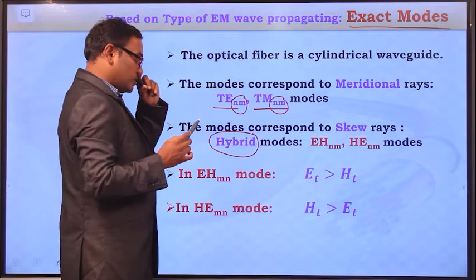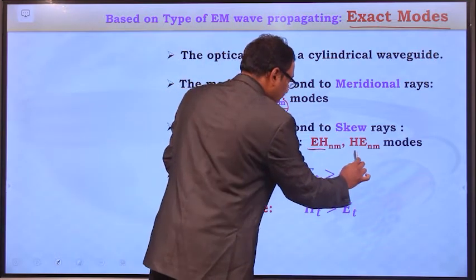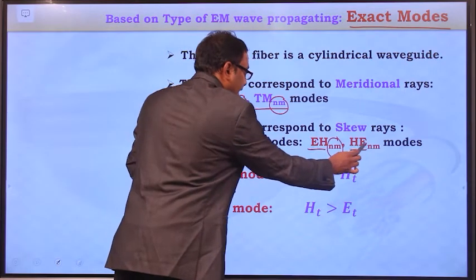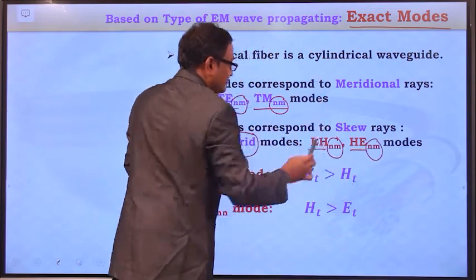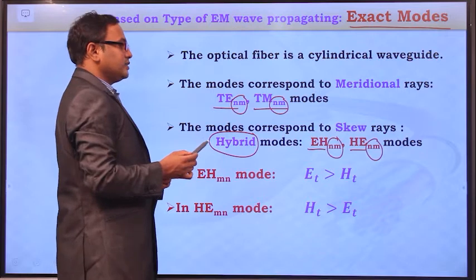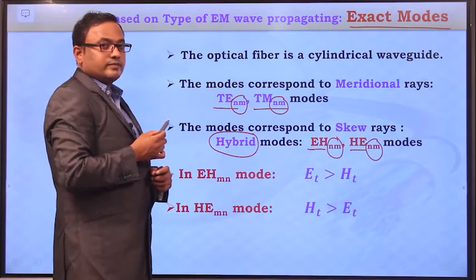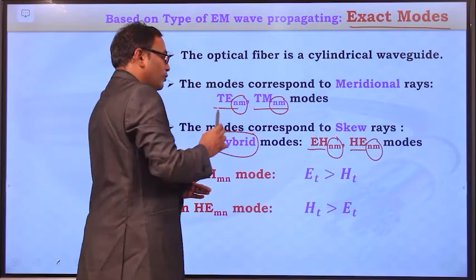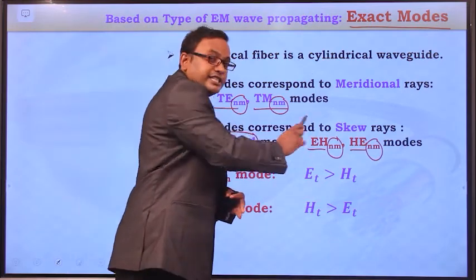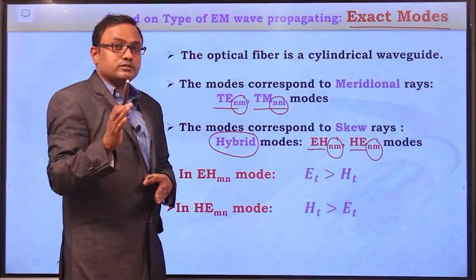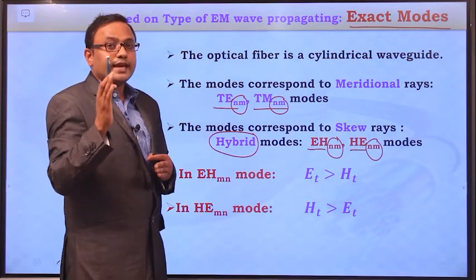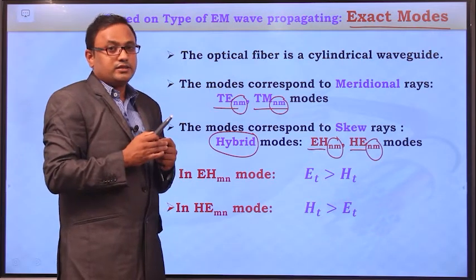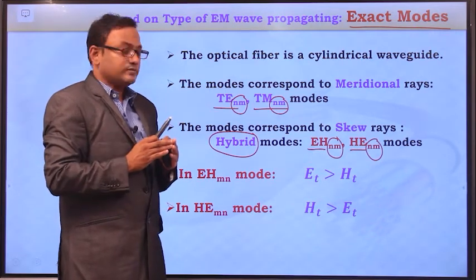And these hybrid modes are EH mode and HE mode. Order of these modes is N by M. And whether it is a TE mode or TM mode or EH mode or HE mode, for all these modes, the solutions are available by the Maxwell's equations. So these are the exact modes.